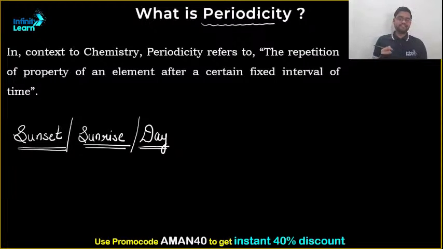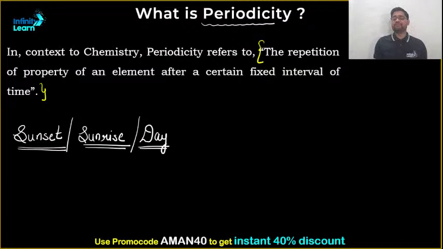And in the context of chemistry, it is the repetition of a property of an element after a certain fixed interval of time. Clear? So something that will repeat after a certain interval of time is known as periodicity.